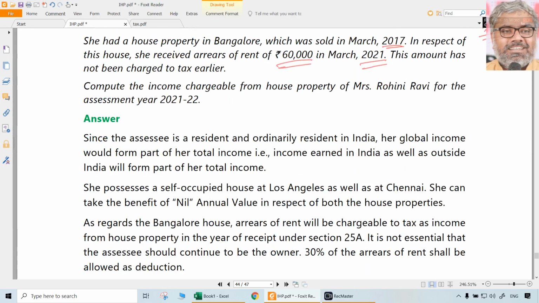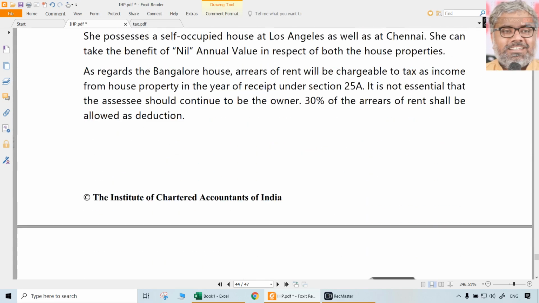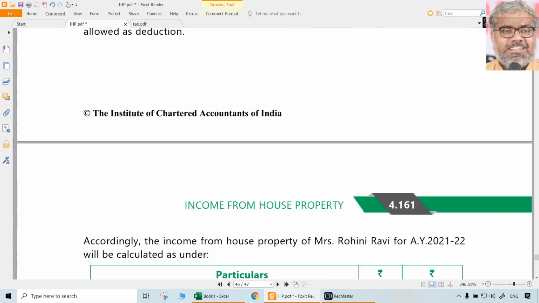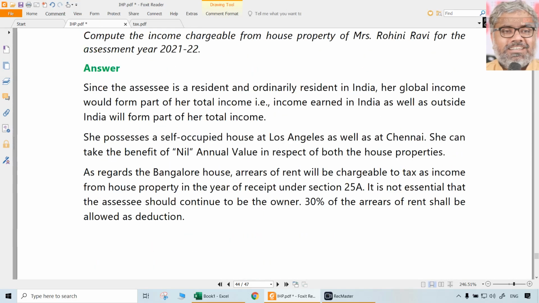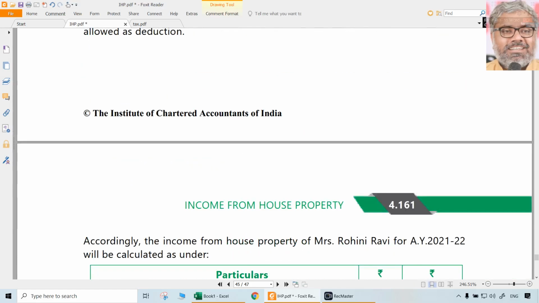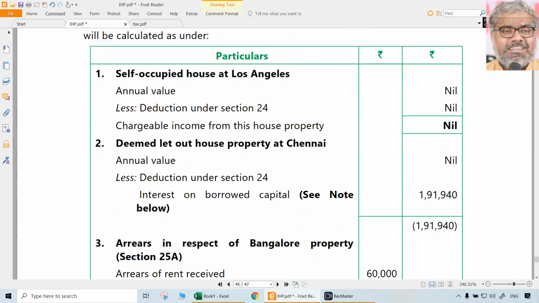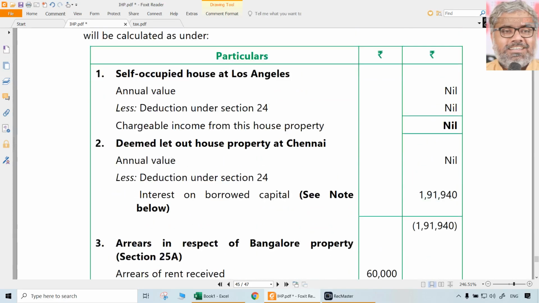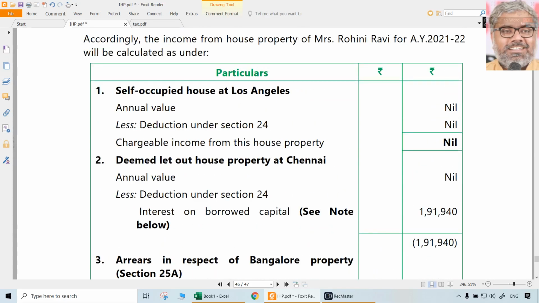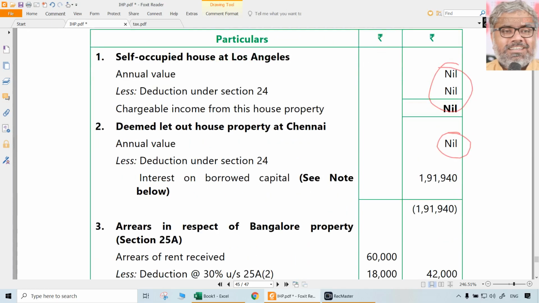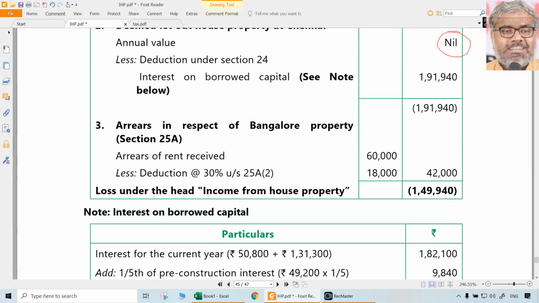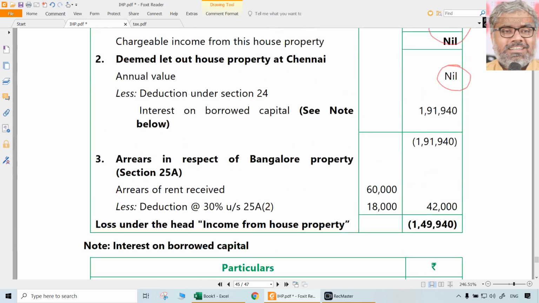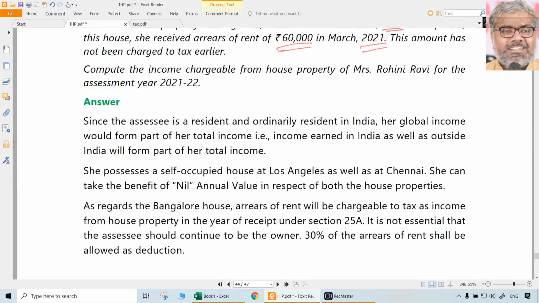So she is ROR, of course, global income is taxable because she has 3 properties. Out of them, she has only 2 properties during the previous year. Both of them are self-occupied, so naturally for both of them, the gross annual value will be nil only. So there is not going to be any separate thing. Both of the properties have gross annual value and net annual value, everything nil. So ultimately there is no taxability as far as annual value is concerned. So how much will be the interest on borrowed capital here? That we already calculated.